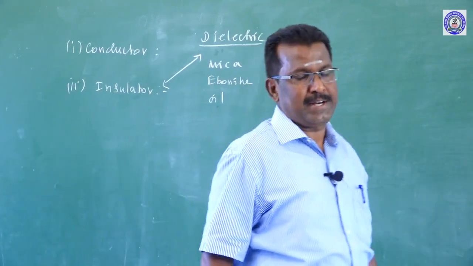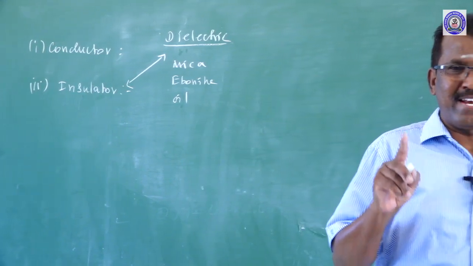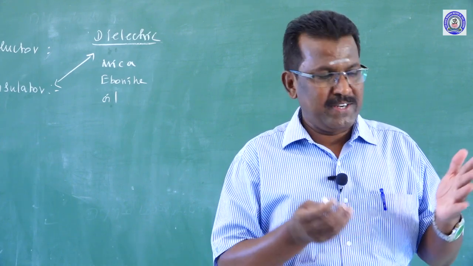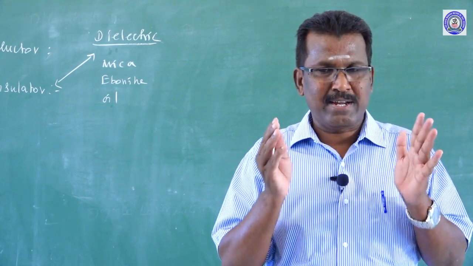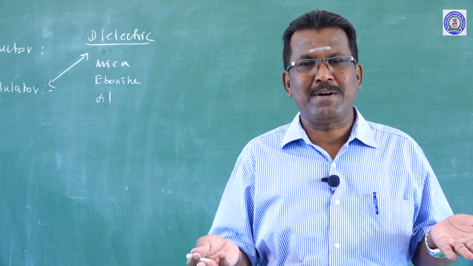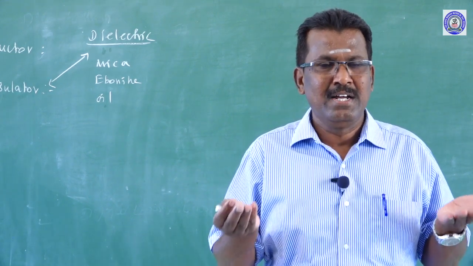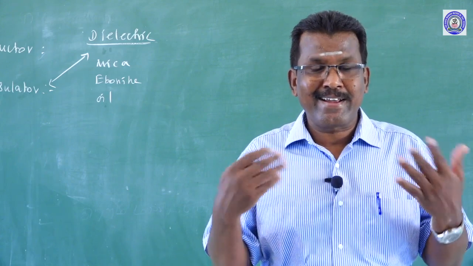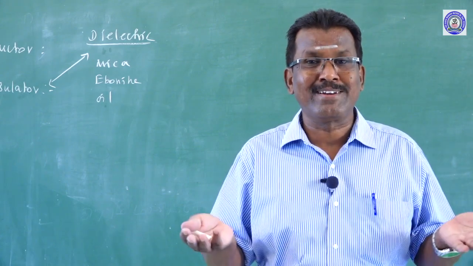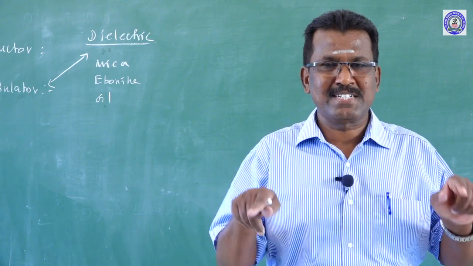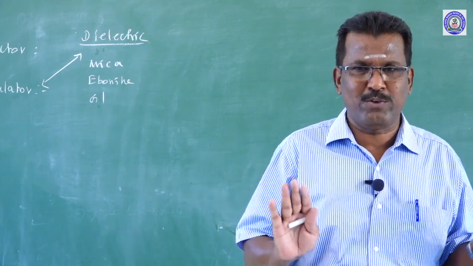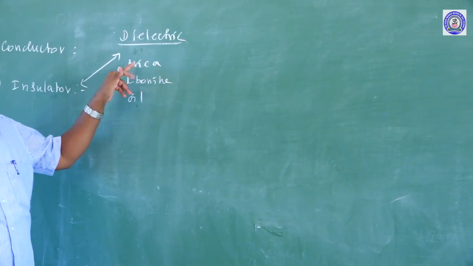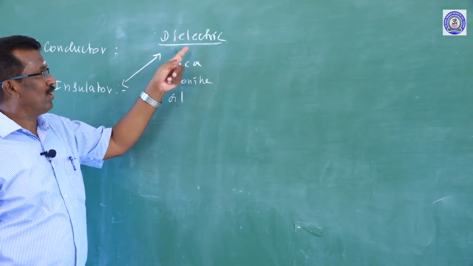What is the use of a dielectric? A dielectric is used in a capacitor, which we will study later on. If a dielectric is placed between the plates of a capacitor, the capacitance increases. That is why dielectric is placed inside the capacitor instead of air, to increase the capacitance, along with other factors. Okay. There are two kinds of dielectric.